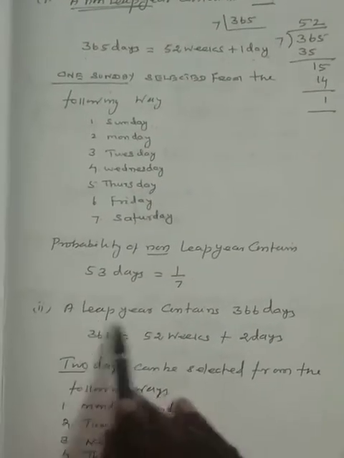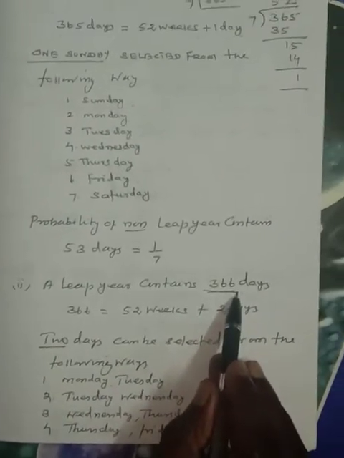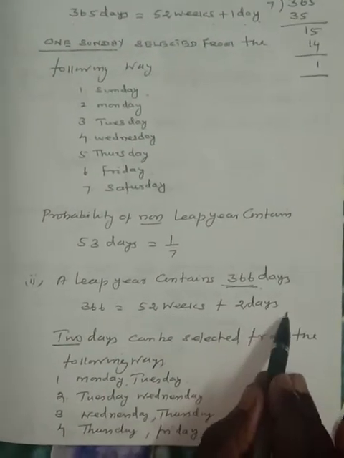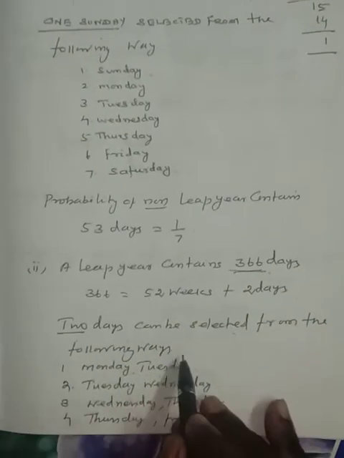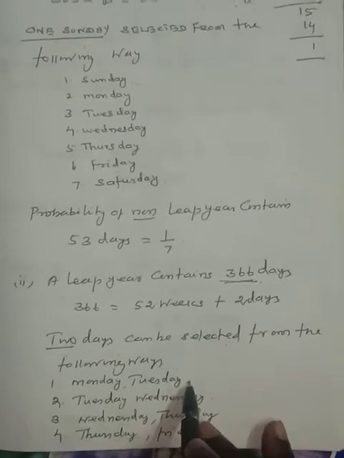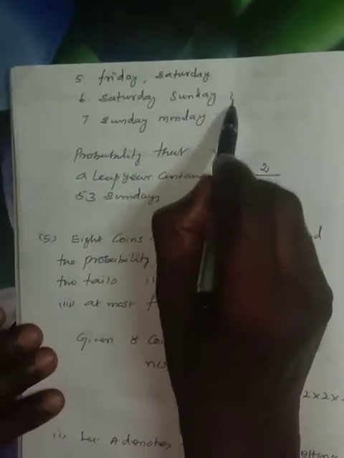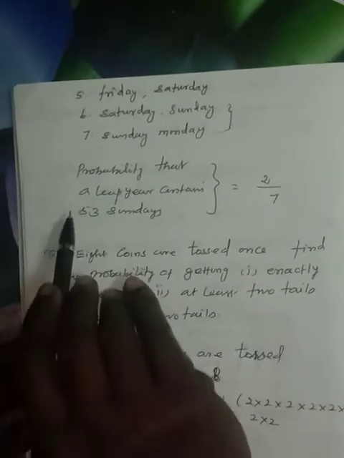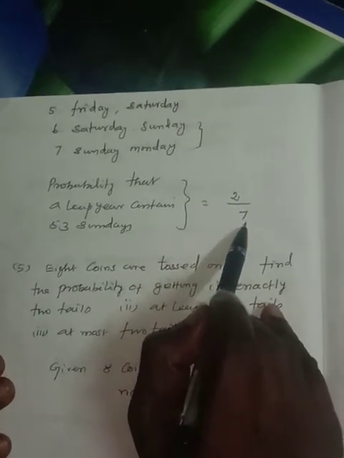Next, a leap year contains 366 days. 366 days can be written as 52 weeks plus 2 days. The 2 days can be selected in the following ways: Monday-Tuesday, Tuesday-Wednesday, Wednesday-Thursday, Thursday-Friday, Friday-Saturday, Saturday-Sunday, Sunday-Monday. These two contain a Sunday. The probability that a leap year contains 53 Sundays is equal to 2 divided by 7.